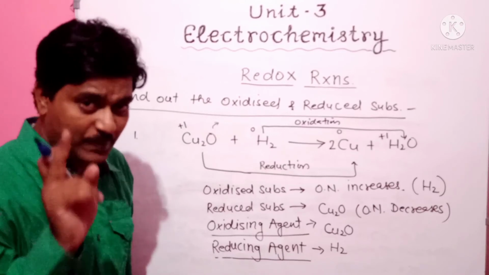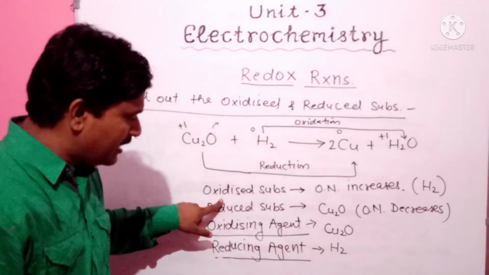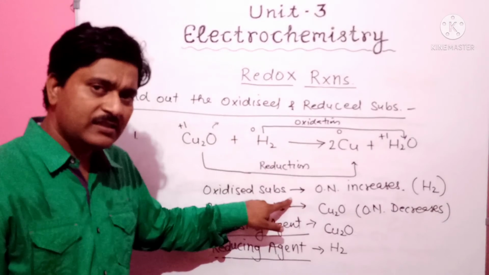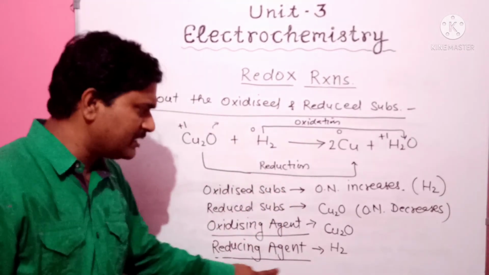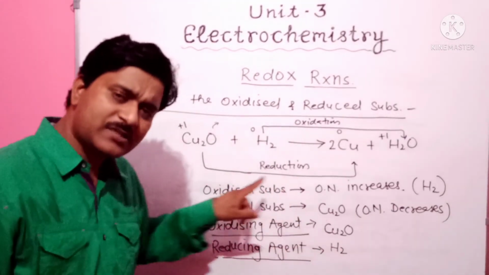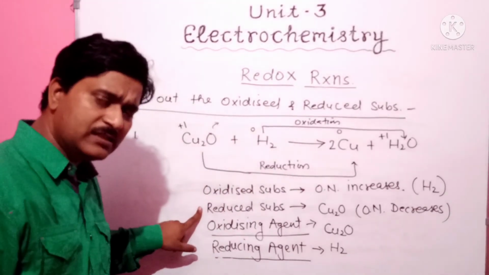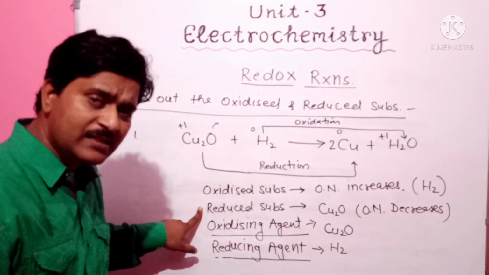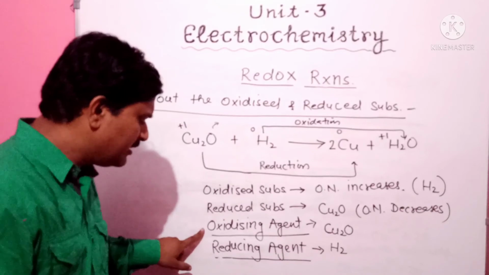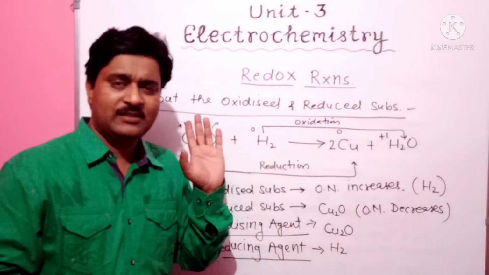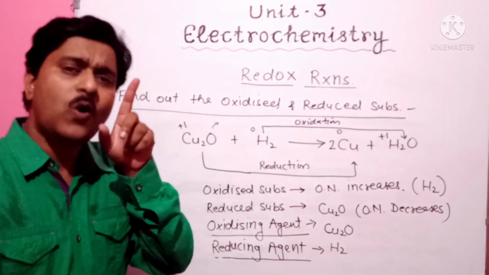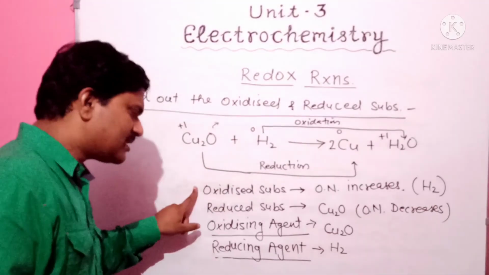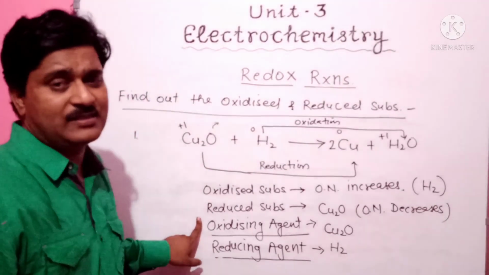Okay, I repeat it again. The substance which gets oxidized is always the reducing agent, and the substance which gets reduced, the reduced substance, is always the oxidizing agent. So you only have to find out the oxidized substance and reduced substance.